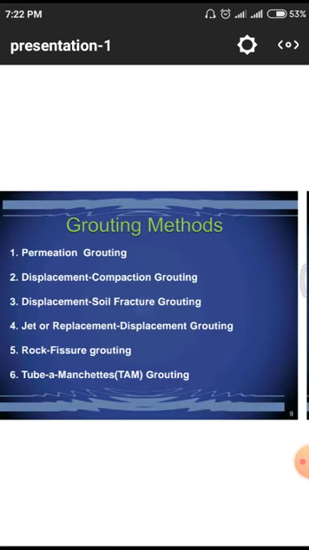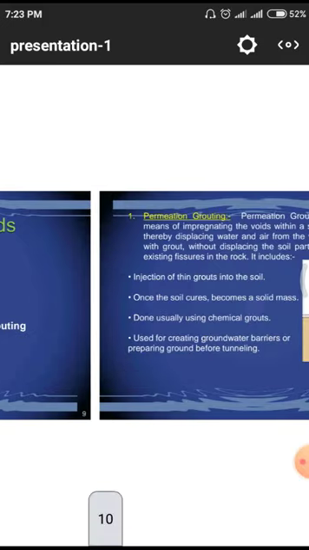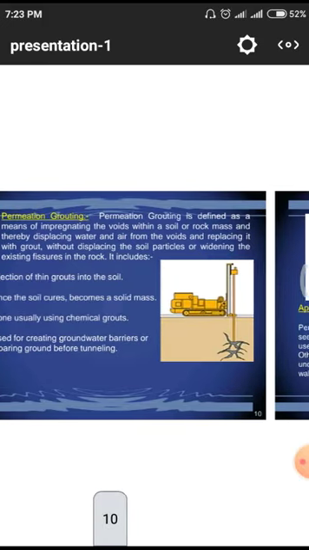And these are the different grouting methods. First one is permeation grouting, and the next ones are displacement compaction grouting, displacement soil fracture grouting, jet or replacement displacement grouting, rock fissure grouting, and tube a manchette, that means TAM grouting. These are the major six types of grouting.